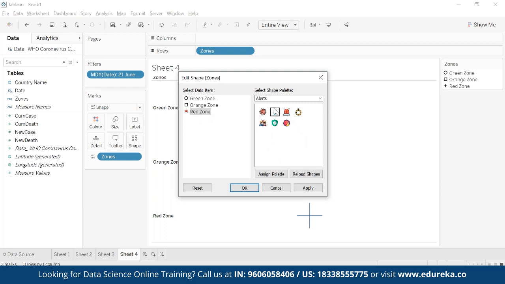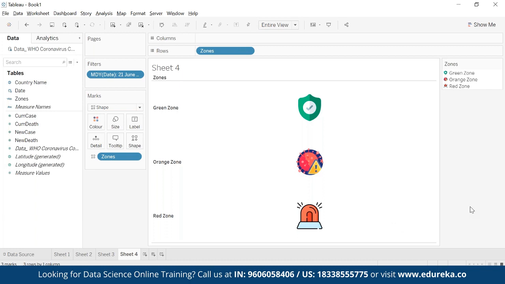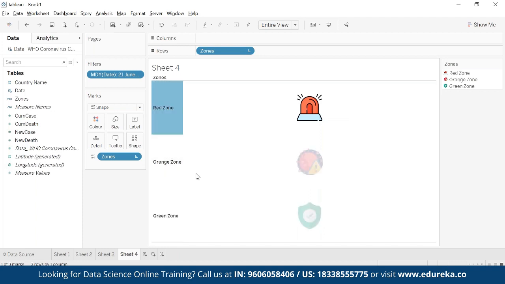I want this type of alarm. When it is an orange zone, then let's give the warning that there's a problem. And if I have a green zone, then yes, I'll give this type of shield, that yes, you're fine. I click on this, and you can see that we have these 3 shapes coming in. I can maybe put red first, then drag orange and then green. I can do something like this as well, which actually doesn't matter much in this scenario.